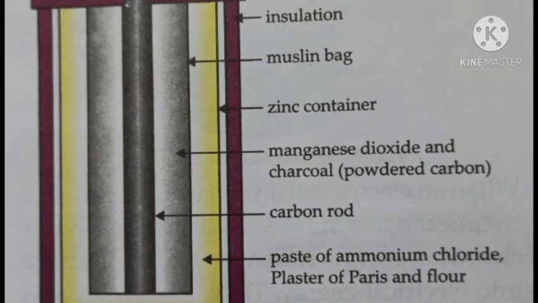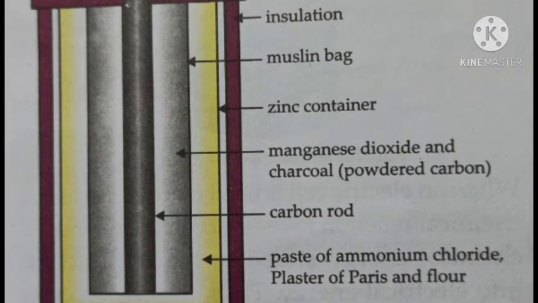Then a zinc container, and this zinc container acts as a negative electrode. Here you can see a zinc container is there, and it acts as a negative electrode. That means that it acts as a cathode. So this zinc container is placed in a leak proof cover, and the top of that cover is sealed with a brass cap. You can see the brass cap here. Okay.